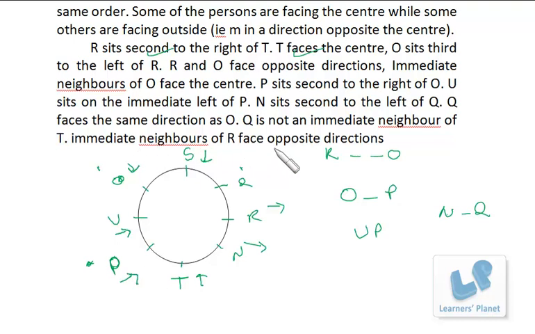Then immediate neighbors of R face opposite direction. So if N is facing outward, Q should face inside, because these two are the neighbors of R and they should have opposite directions. Okay, so the entire arrangement and directions are done.